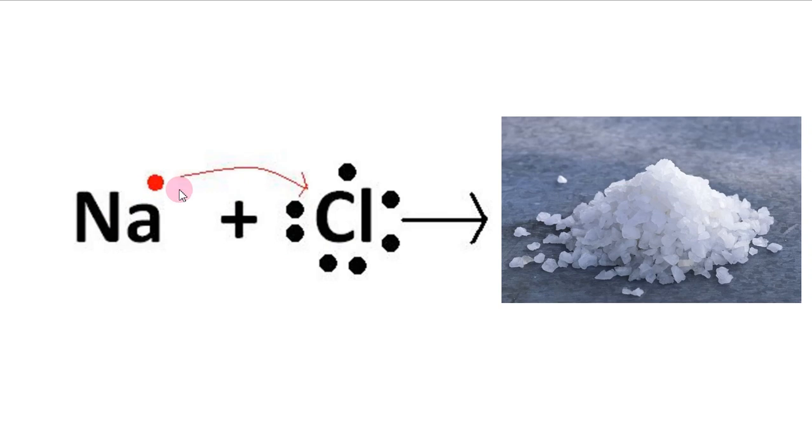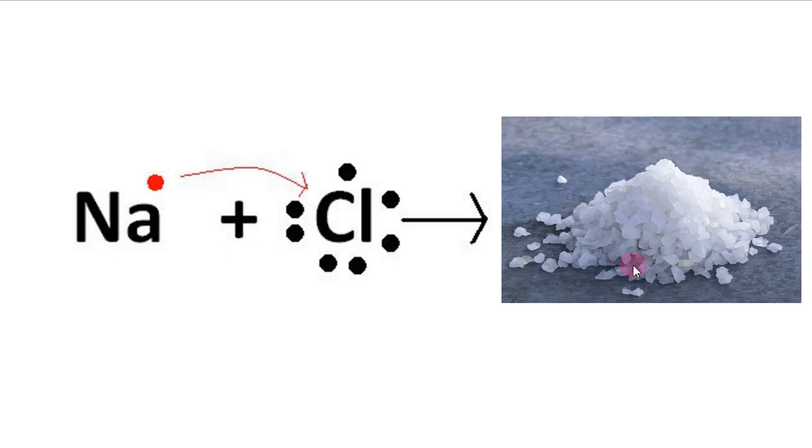So when these two elements combine, the property changes. Sodium is harmful, and chlorine is a poisonous gas, you know. When these two combine together, it gives a salt. It does not show these properties here.